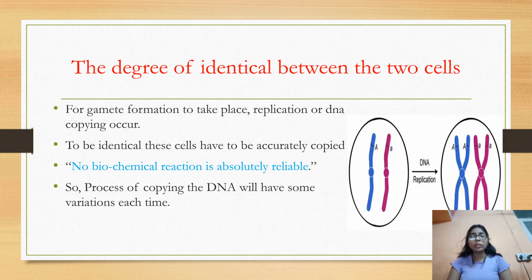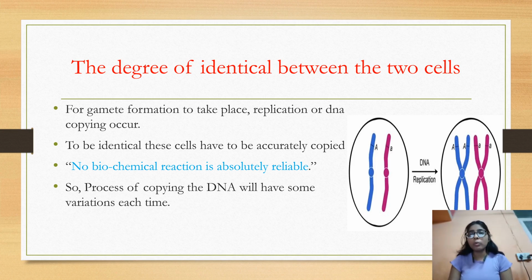Now you can see the degree of similarity between the child and the parent always varies, and it depends on the DNA copying process, or replication process, occurring during gamete formation. The male gamete is the sperm cell and the female gamete is the egg cell. During gamete formation, this replication process occurs.